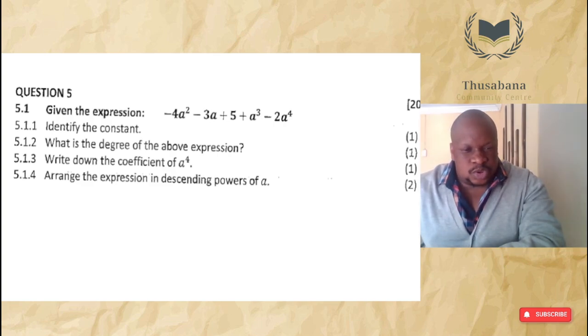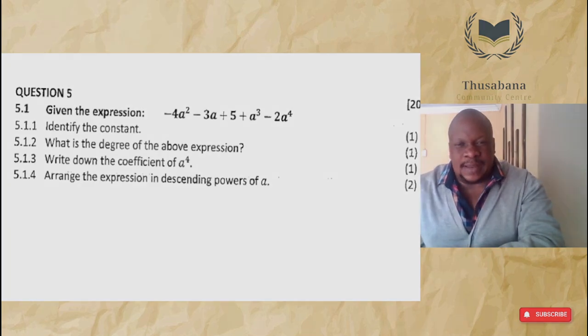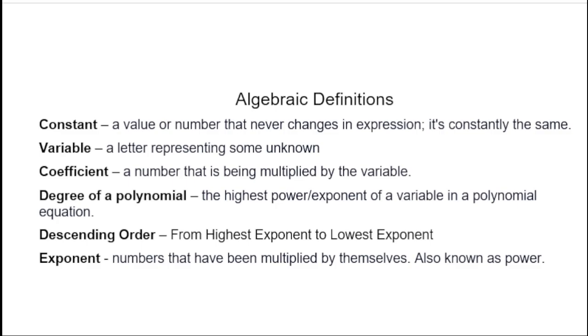What we need to do is to explain the different expressions that we find in mathematics with regard to algebraic expressions. The first one is what a constant is. My cursor keeps disappearing, so sometimes I wouldn't know. So basically, a constant is a value or a number that never changes in an expression. It's constant. It remains the same.